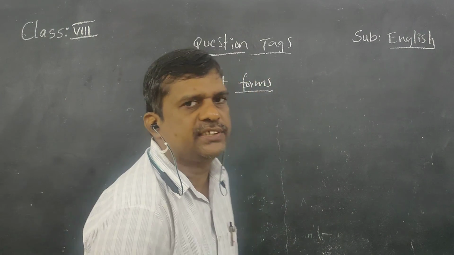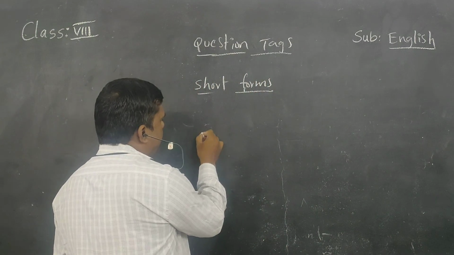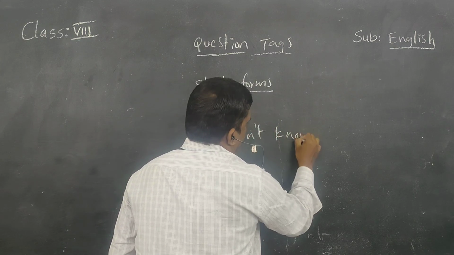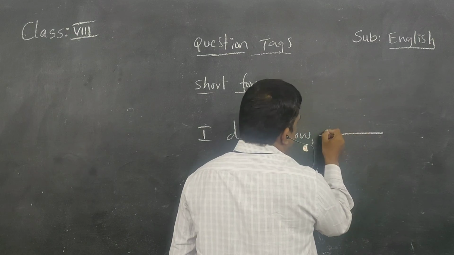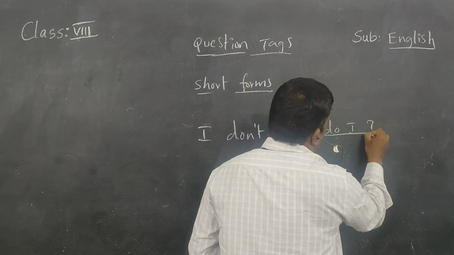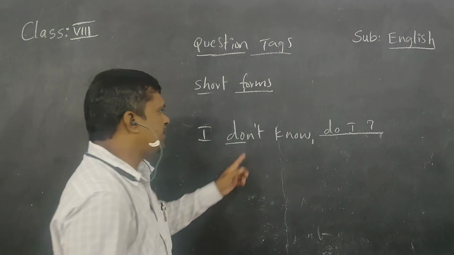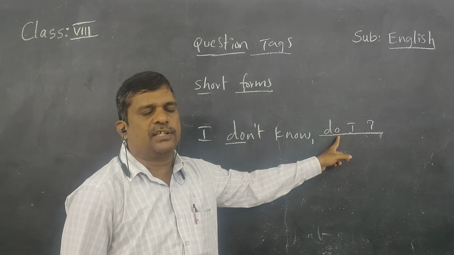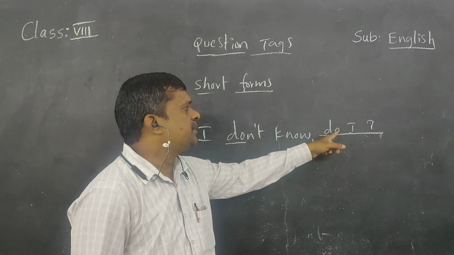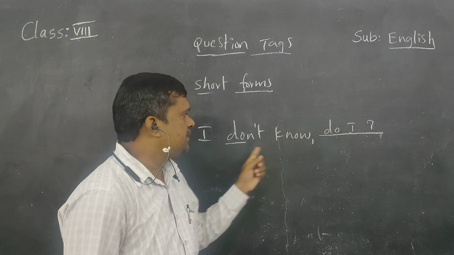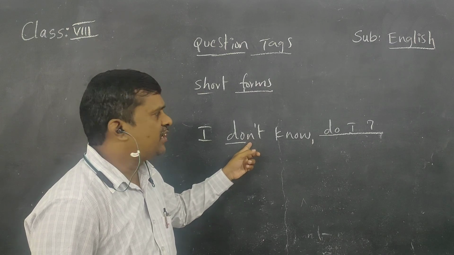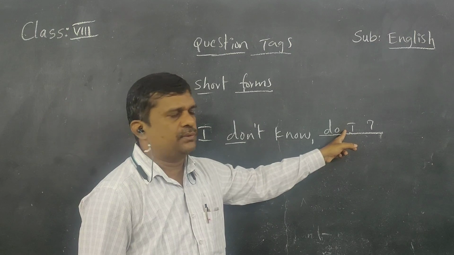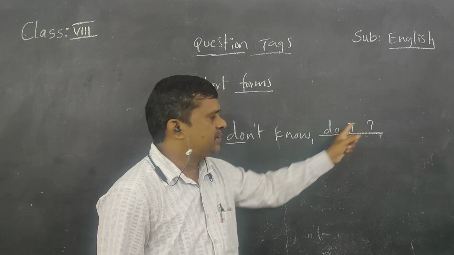Still there are some more examples I'll give you. I don't know, do I? Here the statement is already negative, so we have to write a positive question tag. We should not use not again, because not is already here. When there is a negative in the statement, the tag part must be positive.